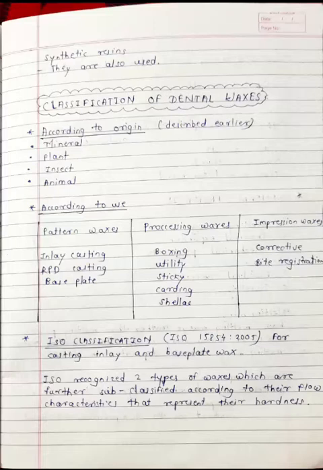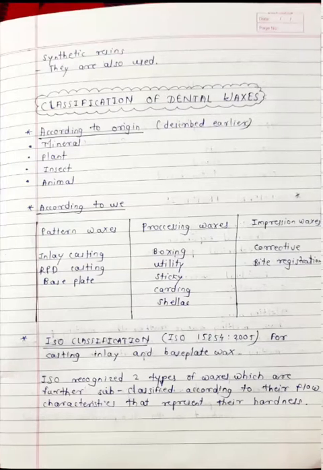So dental waxes are classified according to various uses, according to their origin. ISO classification is also there. So first we will discuss the classification according to their origin. So mineral waxes, plant waxes, insect waxes and animal waxes. We discussed these waxes. Mineral waxes are paraffin wax, microcrystalline wax. Plant waxes are auricuri, candelilla, carnauba, cocoa butter, Japan wax. Insect waxes are shellac wax, beeswax. Animal waxes are spermaceti, etc. So first classification is according to origin.